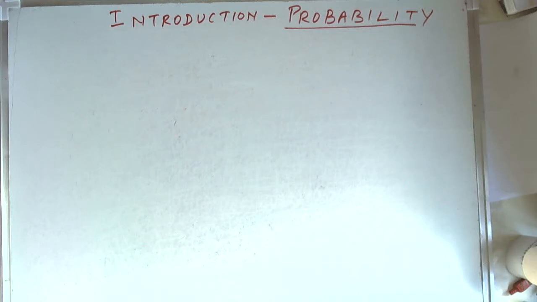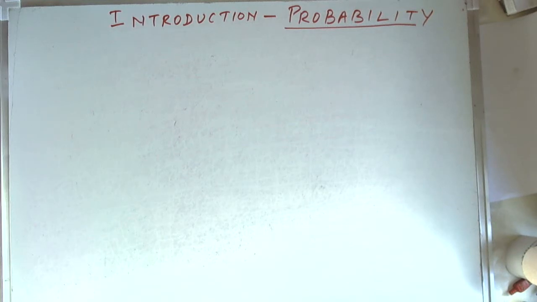In this video, we will see a basic introduction of probability. We will understand what probability is and also where it is used. Let us take the common example which is given for understanding probability: tossing a coin.